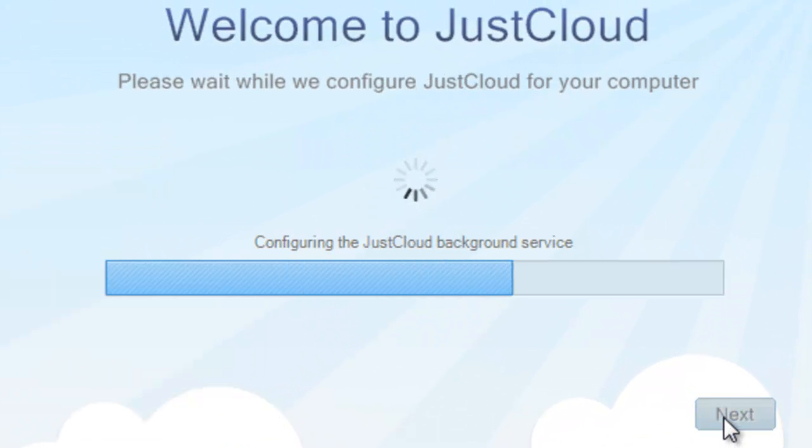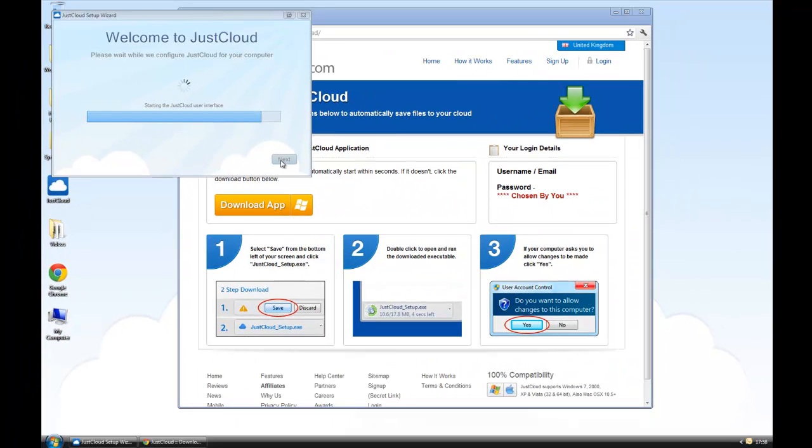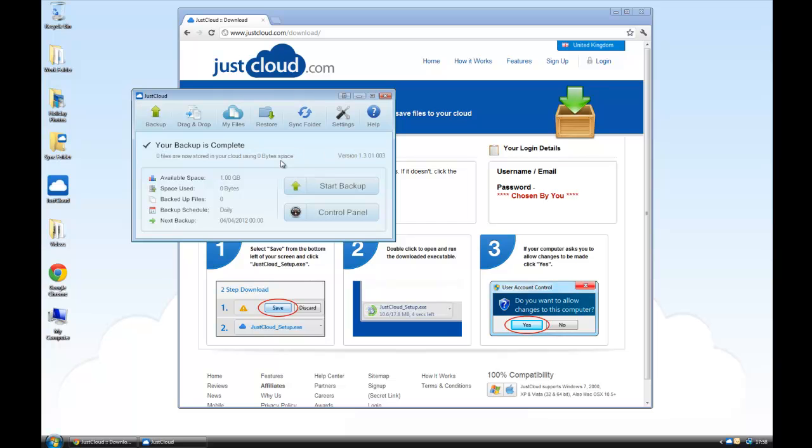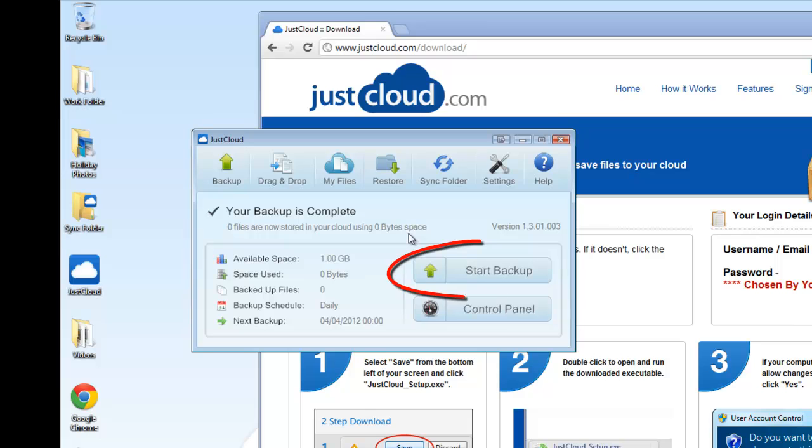commence. Please note that if you are installing the application on a second computer, you will need an additional license in order to back it up. This can be purchased through your online control panel. Having now installed the application, you can back up your files, restore already backed up files, and use the sync folder.